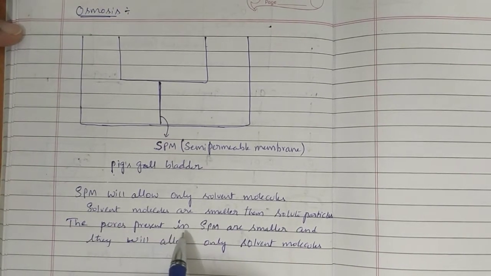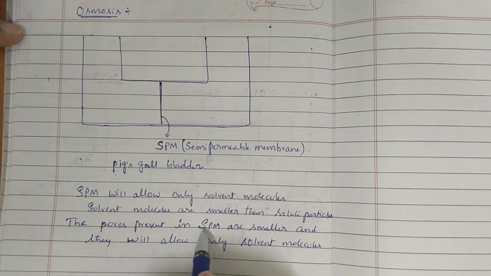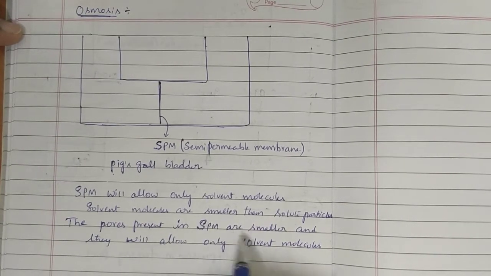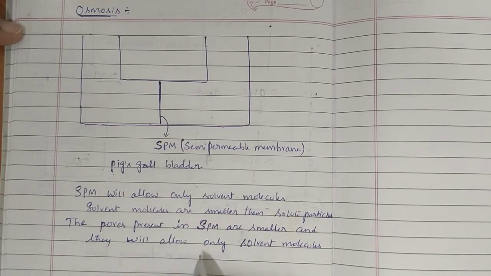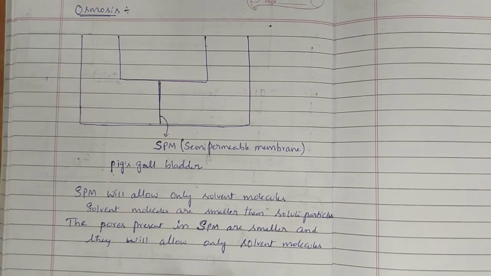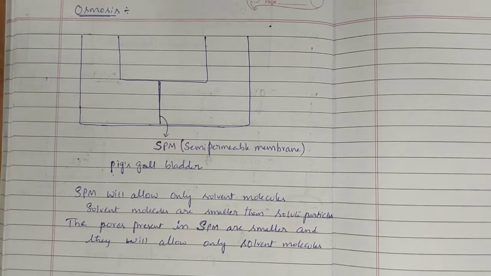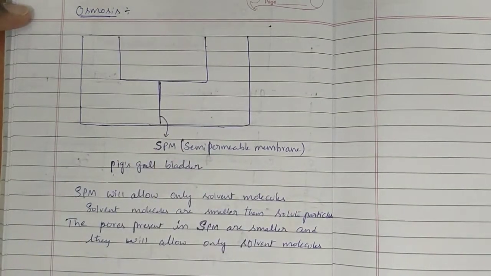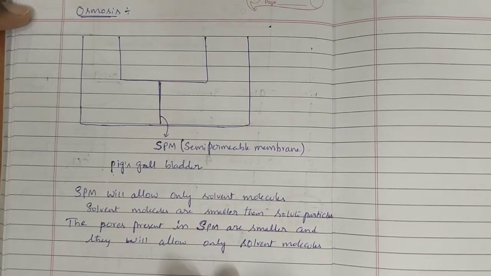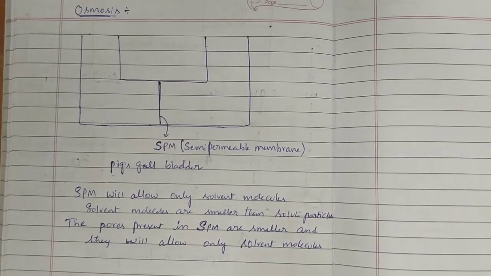There is no chance of solute particles coming through the semi-permeable membrane. They will be stopped like in filtration.